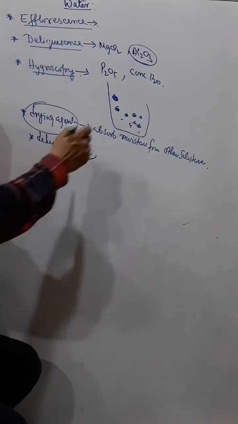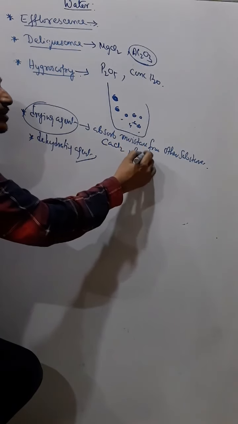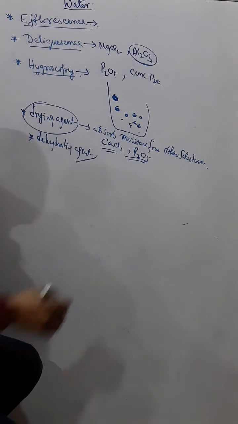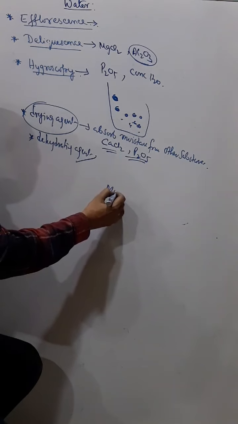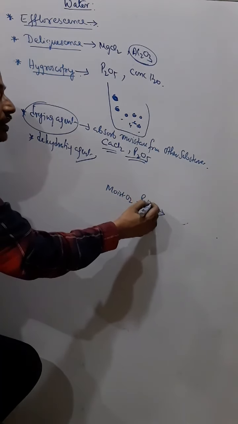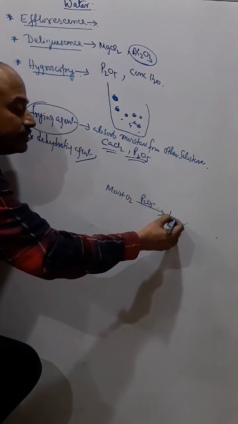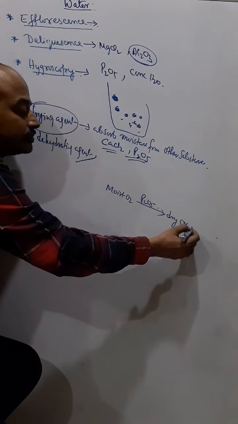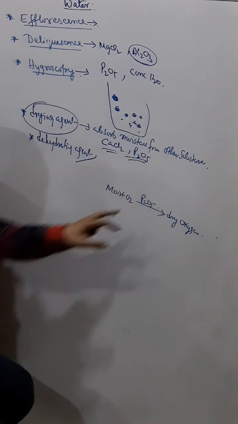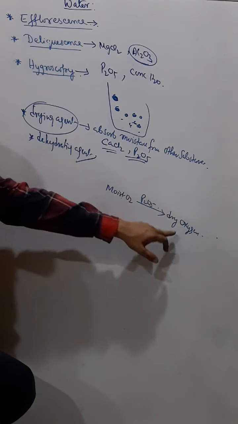Say anhydrous calcium chloride, phosphorus pentoxide, all these are drying agents. Now what is the role of a drying agent? Say moist oxygen. If you pass moist oxygen over phosphorus pentoxide, it will become dry oxygen. That means it just absorbs moisture and changes a moist substance to a dry substance.